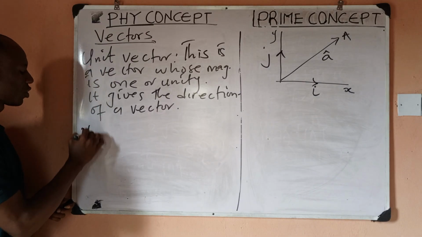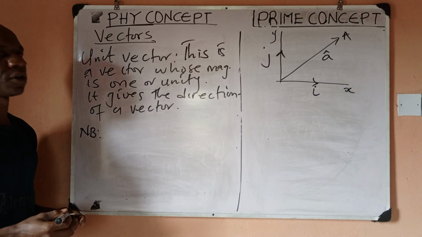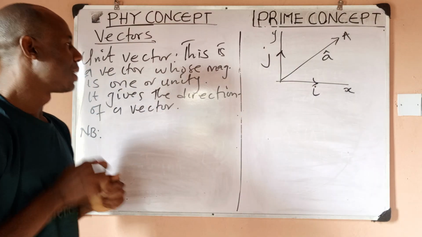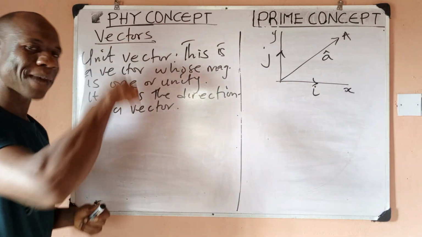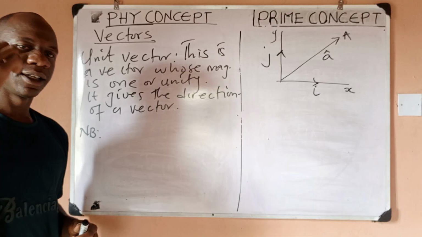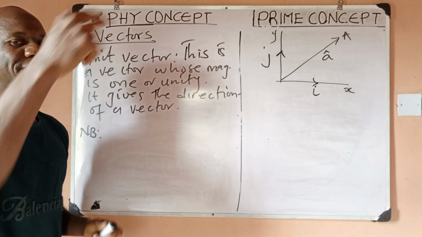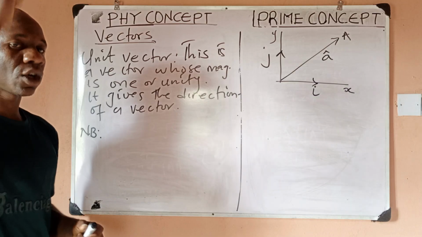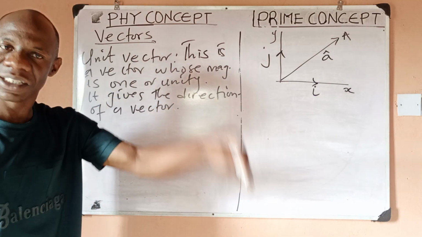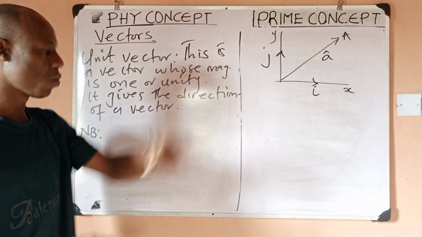Now there is a confusion that usually comes from this definition, which I want to clear. We said that a unit vector is a vector whose magnitude is 1. A lot of people may think that a unit vector is 1. A unit vector in itself is not 1. It is the magnitude of a unit vector that is what? 1.